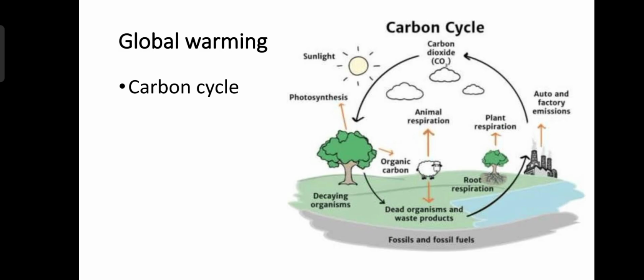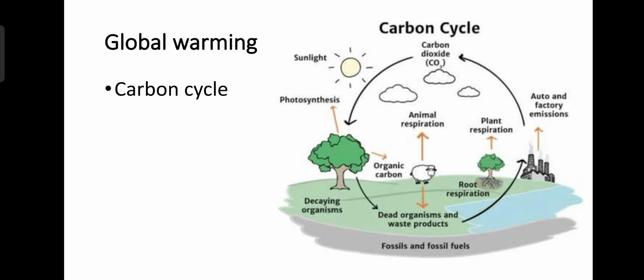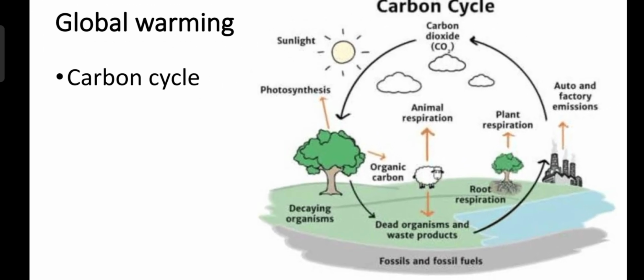The carbon cycle can be defined as the mechanism that maintains the level of carbon dioxide in the atmosphere. There are so many things that release carbon dioxide into the environment, and some processes that use carbon dioxide. This is the carbon cycle.